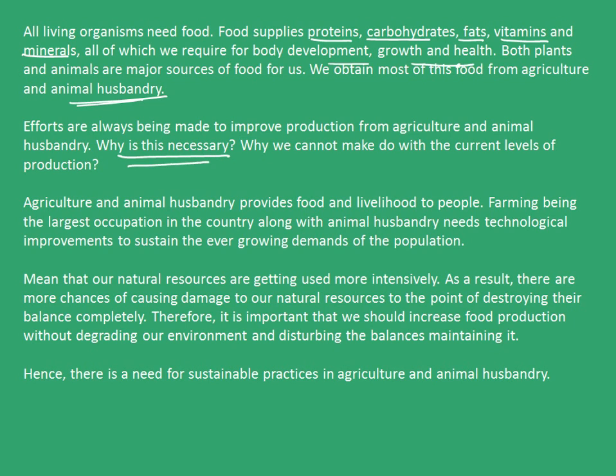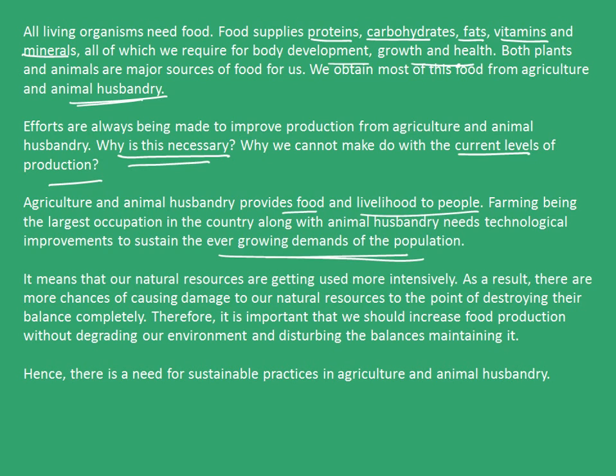But why is it necessary? Why can we not make do with the current levels of production? Agriculture and animal husbandry provide food and livelihood to people. Farming being the largest occupation in the country, along with animal husbandry, needs technological improvements to sustain the ever-growing demands of the population. It means that our natural resources are getting used more intensively.